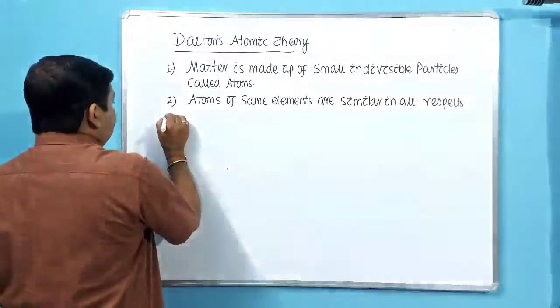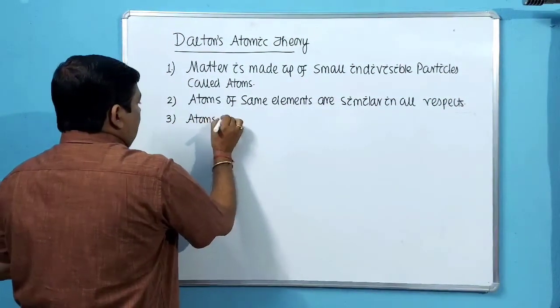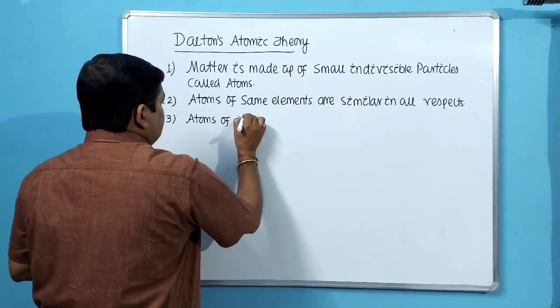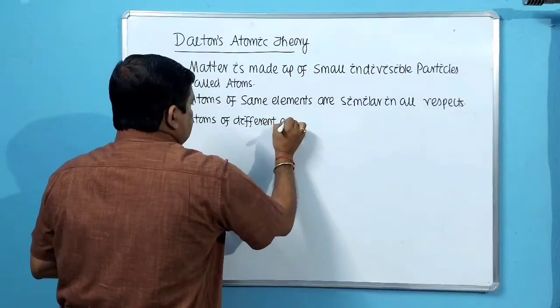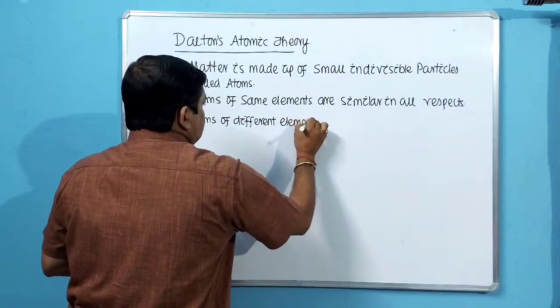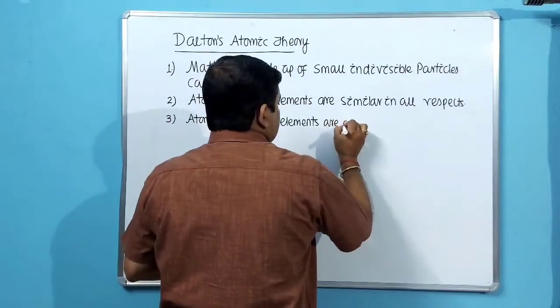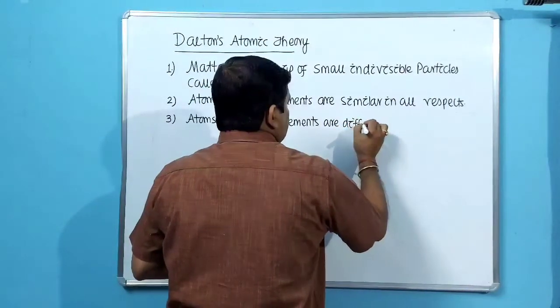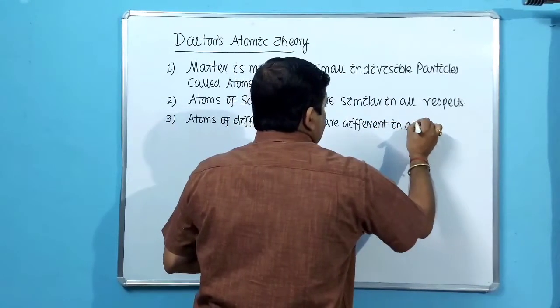Similarly, what is point number 3? Atoms of different elements are different in all respects.